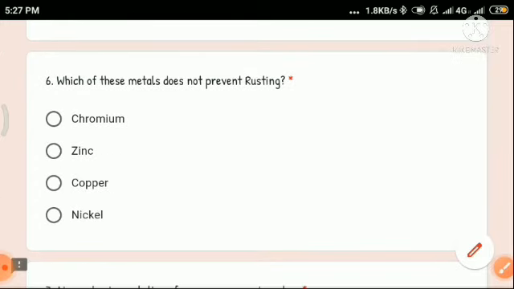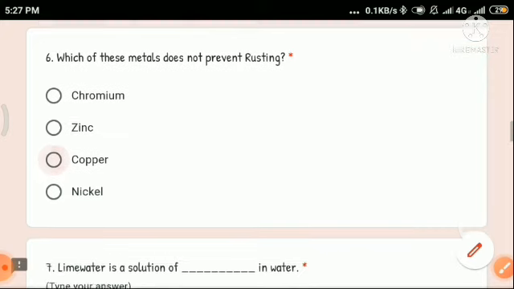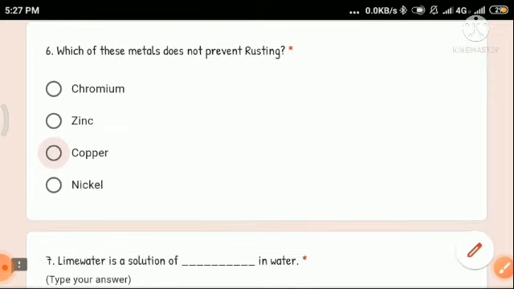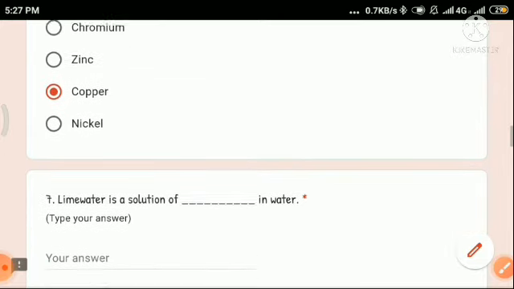Which of these metal does not prevent rusting? So look at the question carefully. Okay, so which of these metal does not prevent rusting? Not which of these prevent rusting, it is does not prevent rusting. So we know chromium, zinc and nickel, they prevent rusting. So answer is copper. Copper will not prevent rusting. Okay, so look at the question first, then you give the answer. We know that chromium, zinc and nickel prevent rusting, but copper does not. Okay,